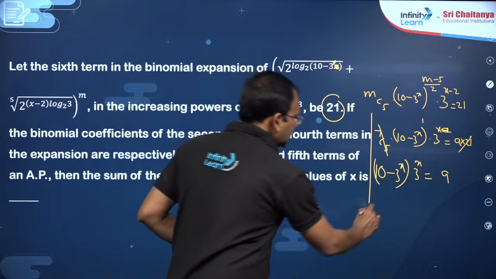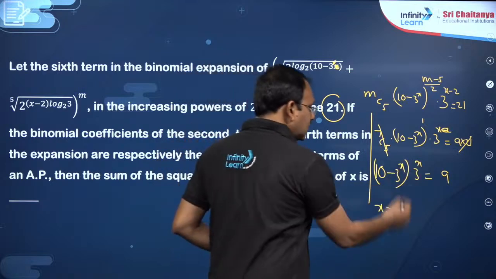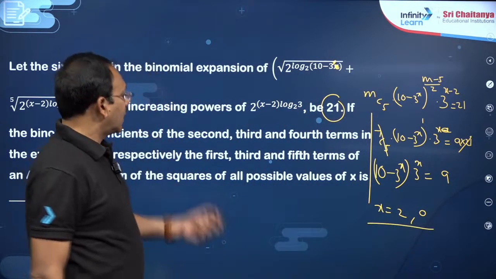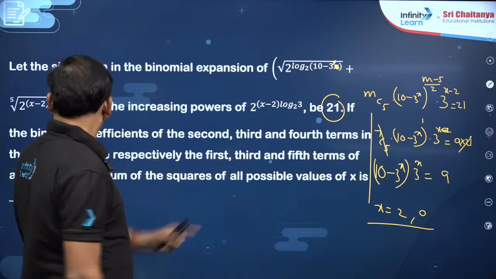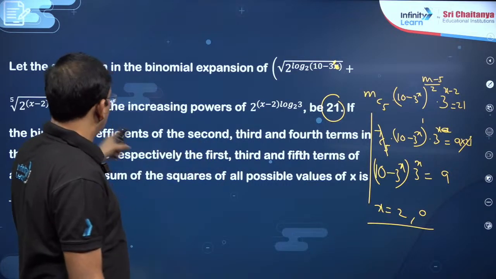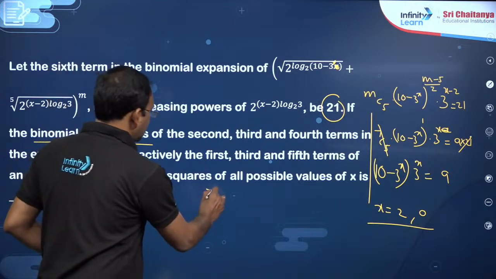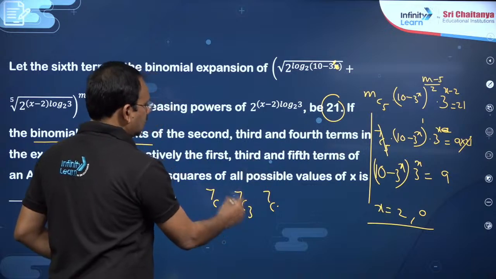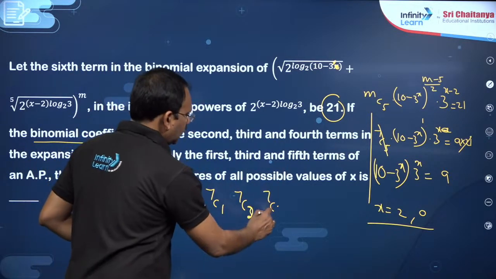So you see, put x equal to 2, one possibility, 9 into 1, or if you put x equal to 0, also another possibility. For these two values, the given condition is satisfied. Moreover, the binomial coefficients of the second, third, fourth terms are 7C1, 7C2, 7C3.